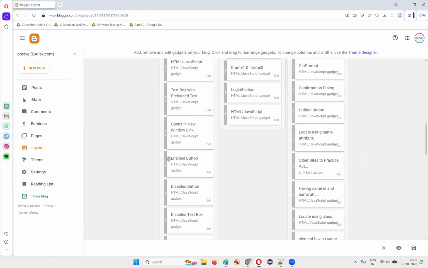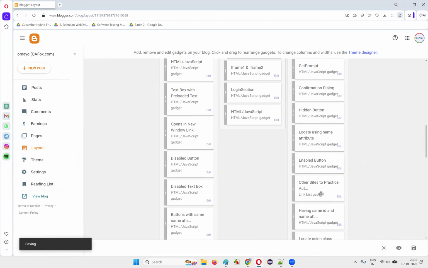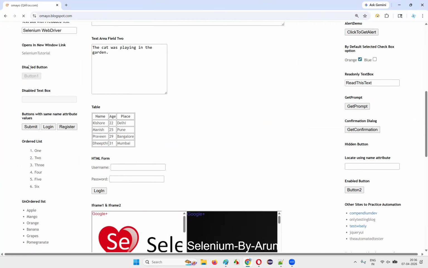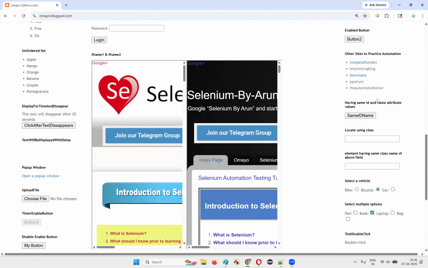So this is the back side of the page. I'm going to move this button from the left side to the right side of the page and save it. Though as a developer I have done this, you don't have access to this kind of thing. Now if I refresh here, button 2 is no more on the left side of the page. Now it has moved to the right side. That means a small UI change happened to this page.